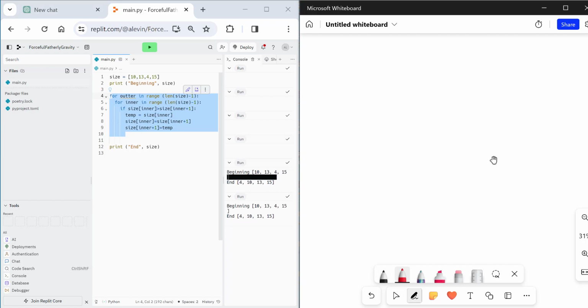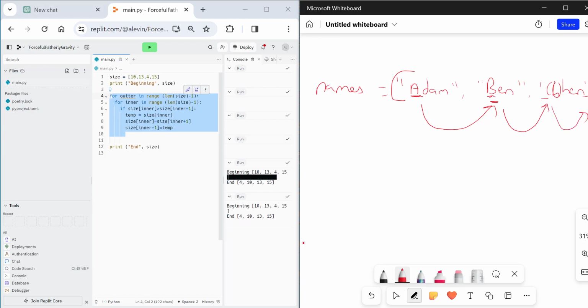Let's try this though with names. I'm going to show you why it's inefficient for our basic bubble sort we've got now. So we've got Adam. We've got Ben. And we've got Cohen. These are our 3 names. They're already in order. Adam isn't bigger than Ben because A is not bigger than B. That's how it works. It looks at the letters. A is not bigger than B, so no swap. B is not bigger than C. No swap. It's already in order.